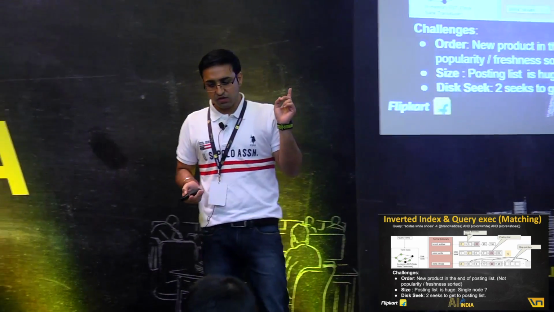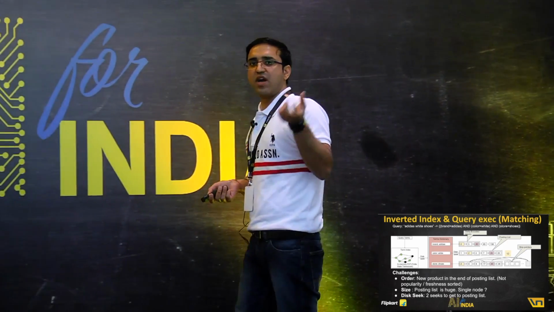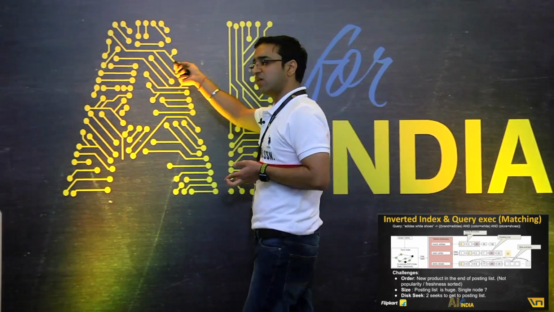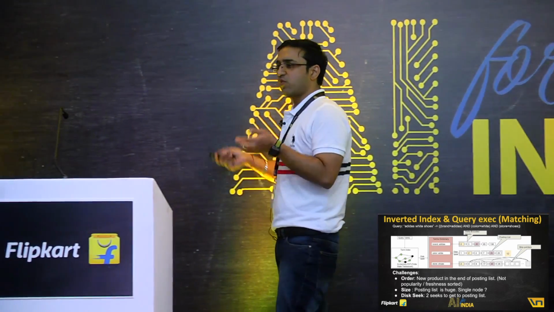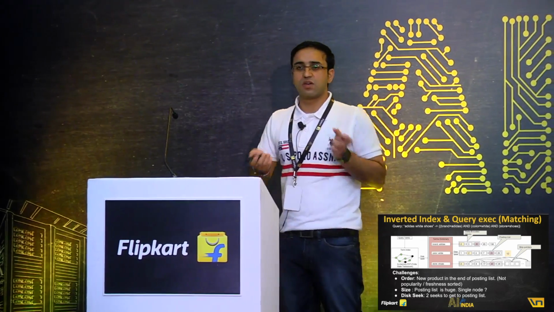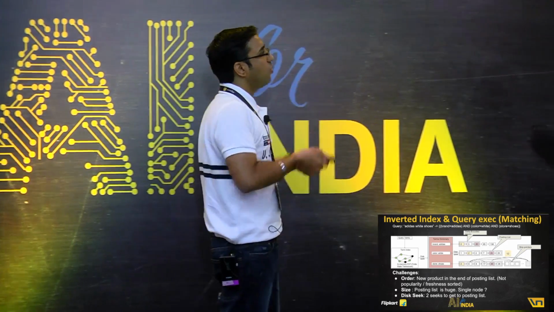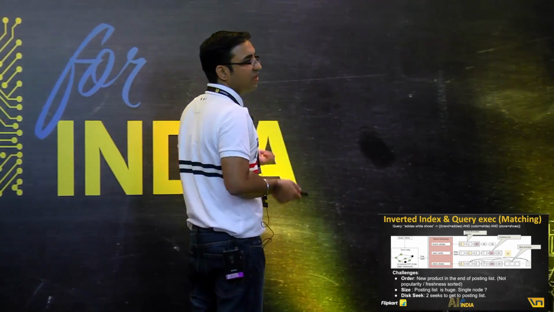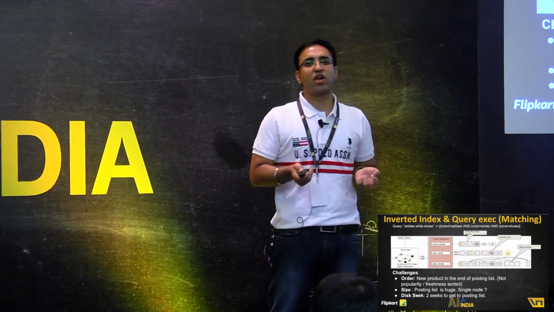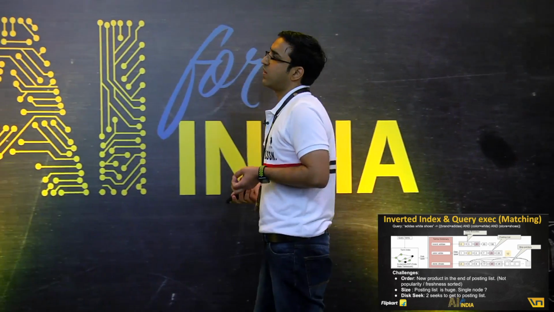Now the problem statement here is that we are doing 2 disk seeks. One, just to find brand Adidas, you're doing one seek going to the dictionary, and then the second seek going to find it in the posting list. And once you have the posting lists, you have to go and intersect these 3 lists and find the matching set. Intersection is itself an interesting problem, where it's O(A+B+C) compute time. What Lucene helps us with is a lot of skip pointers and leapfrogging to advance, and makes sure that this is more of a logarithmic cost.